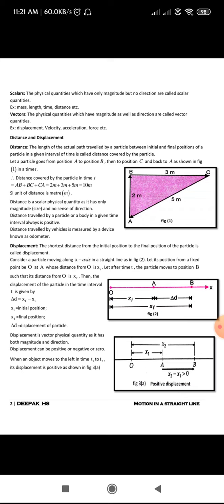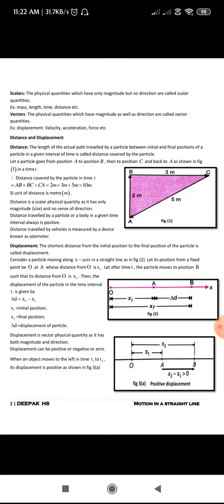To understand this, let us take an example. As you can see in the figure, you have a triangle. Let a particle go from position A to B, then to position C and back to A, as shown in figure 1, in a time t.